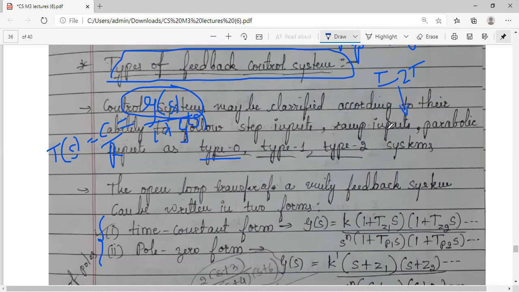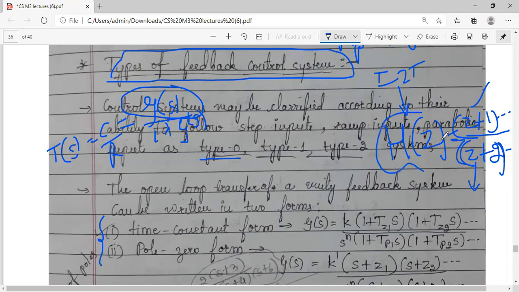So what you do there, given system will be what? H of Z is equal to, if I'm correct, please correct me if I'm wrong. H of S is equal to, you get some Z values, right? Z plus 1. I'm giving you some example. Similarly here, Z plus 2, like that. Some brackets you will get, wherein numerator, if you equate it to 0, you get 0 values. If you take the denominator, equate it to 0, you get pole values. This is a known term to you. You have already studied Z transforms.